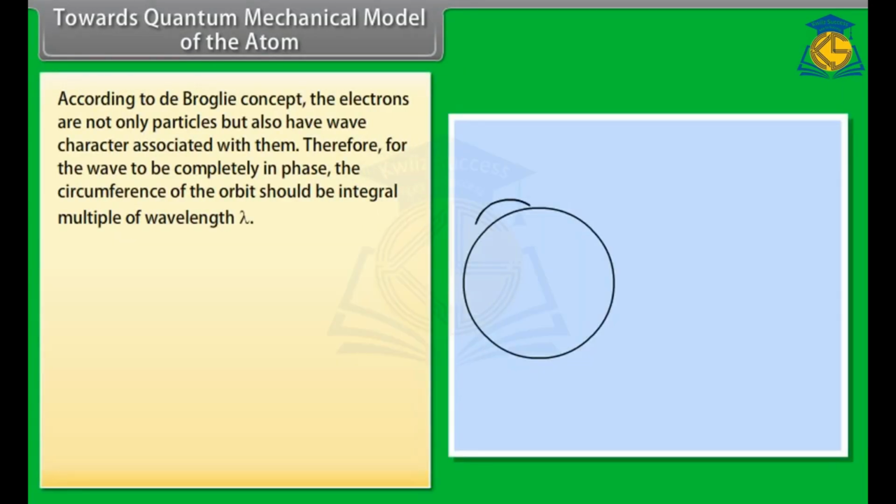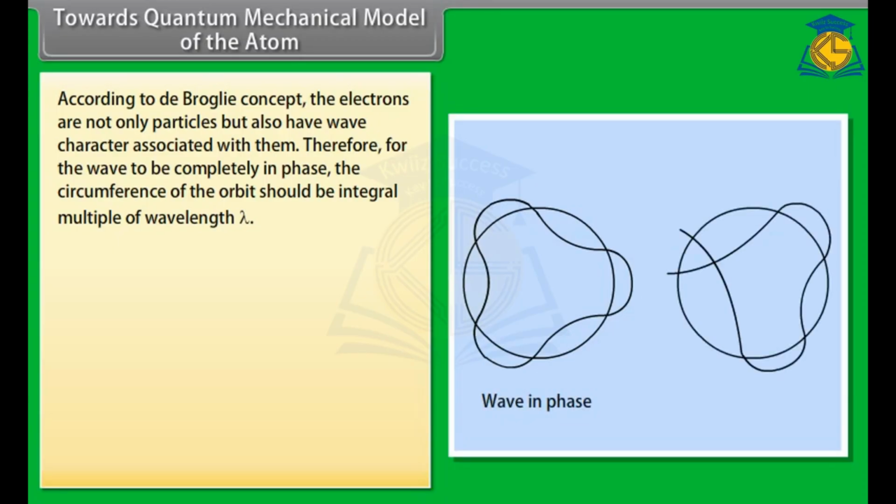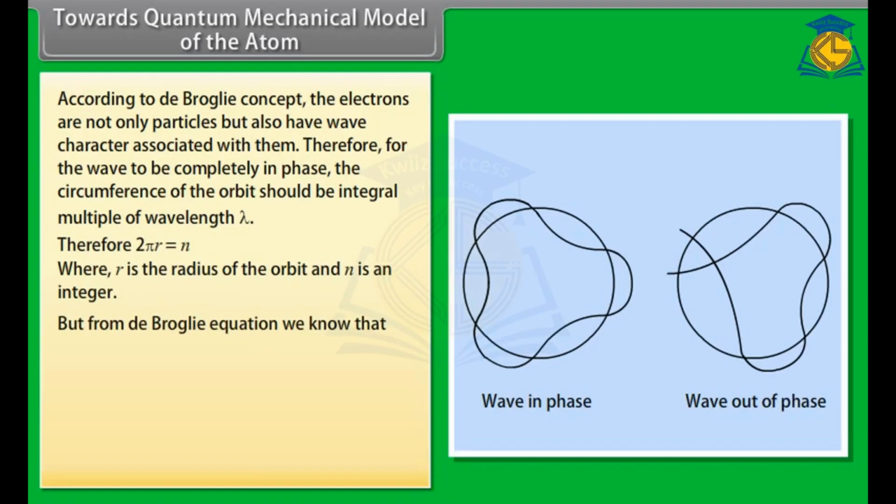According to the de Broglie concept, the electrons are not only particles but also have wave character associated with them. Therefore, for the wave to be completely in phase, the circumference of the orbit should be an integral multiple of wavelength lambda. But from the de Broglie equation we know that lambda is equal to h upon mv. Hence 2 pi r is equal to n into h by mv, where mvr is equal to n into h by 2 pi.